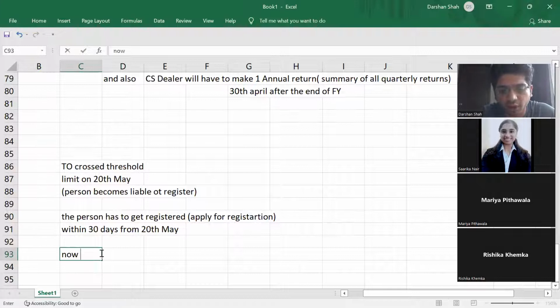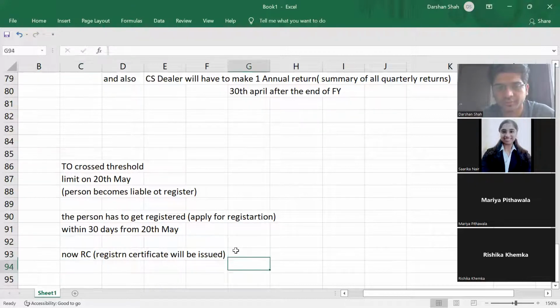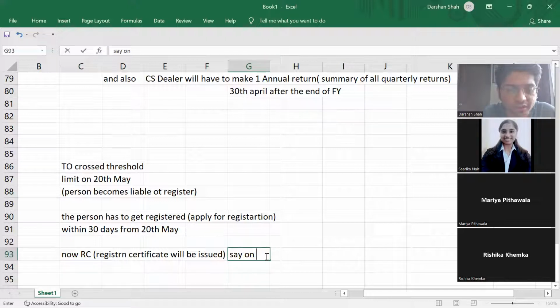Correct? Now what will happen? RC will be issued. RC is what? Registration certificate. Once you apply for registration, the certificate will be issued, say you got the registration certificate on 18th June.